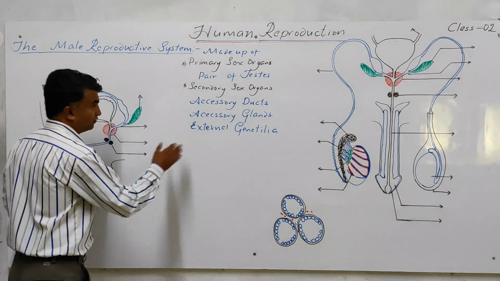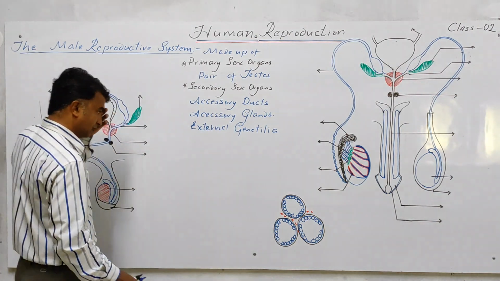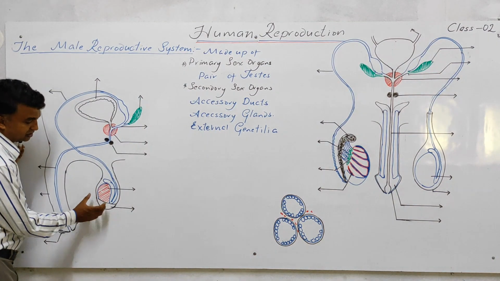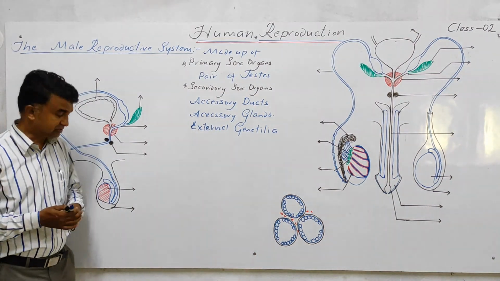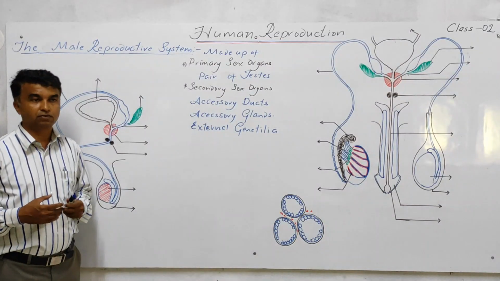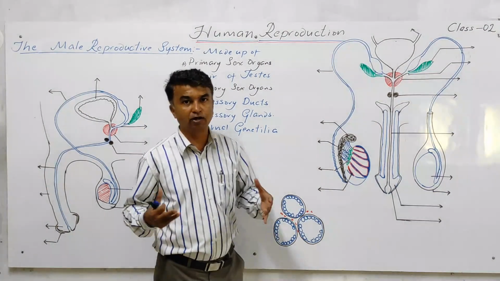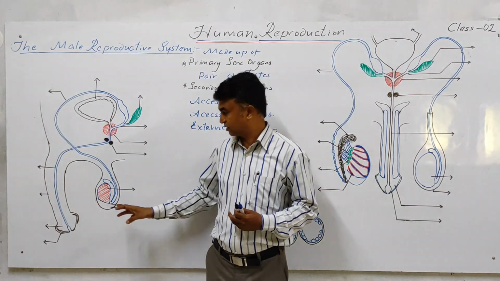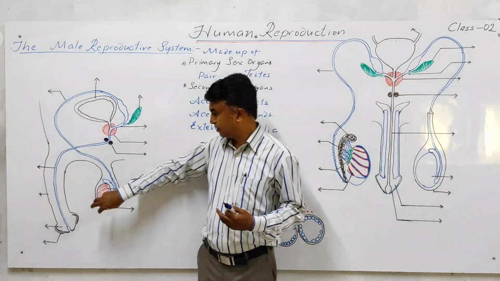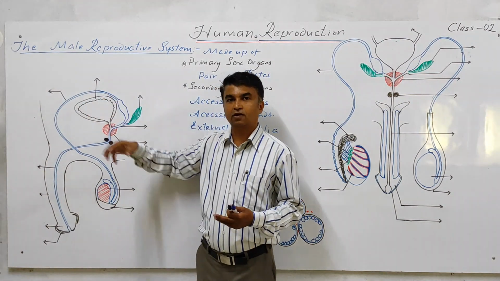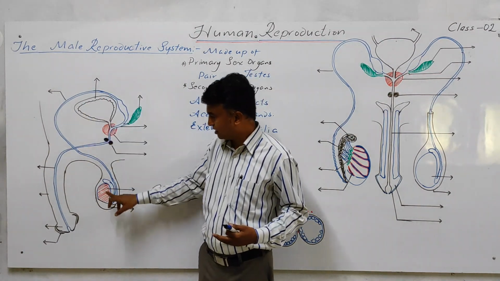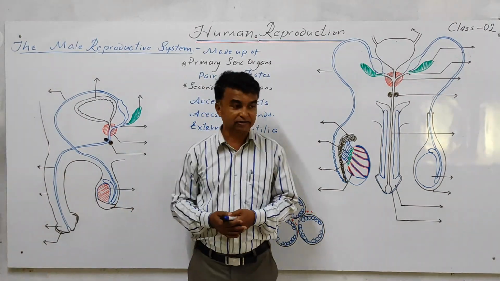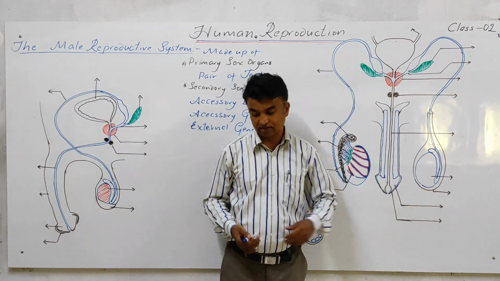Now we are going to cover both figures in parallel. When you take the male reproductive system, the pair of testes is present in the sac-like structure that is called the scrotum. That scrotum is present in the groin area in between the two legs. Why is this testis present in the scrotum sac? That is a pouch-like structure. Initially during the embryonic development, the testis is present in the abdominal cavity. Gradually it will descend and come into the scrotum sac. This pouch-like structure is called the scrotum, and this is the testis.